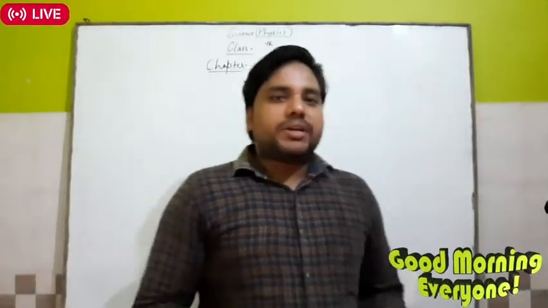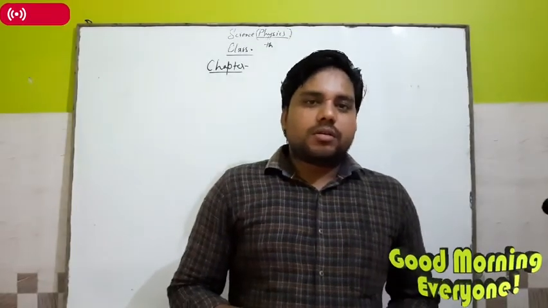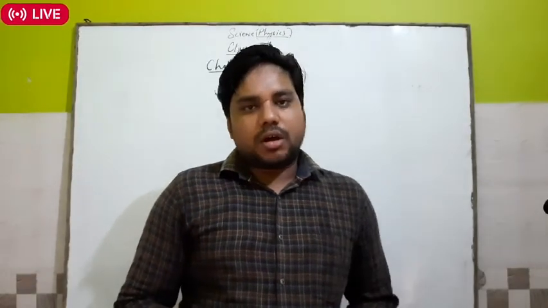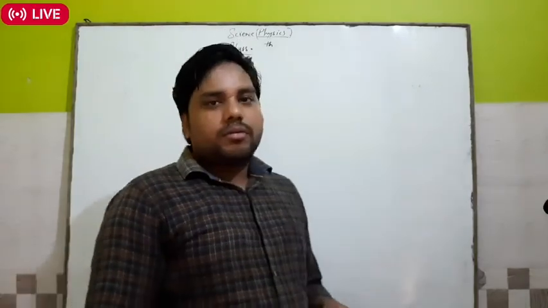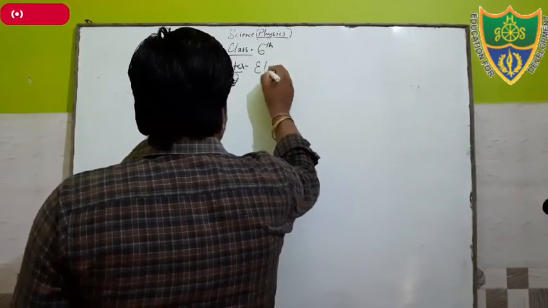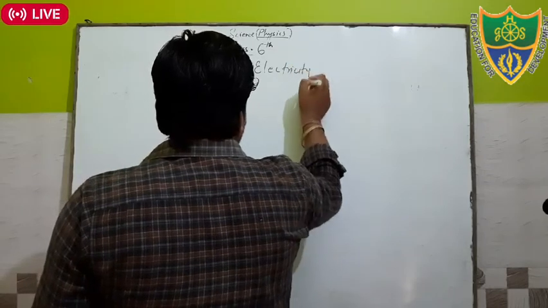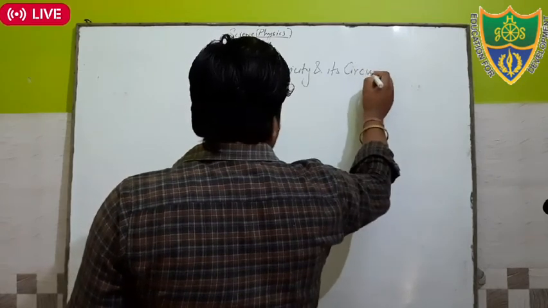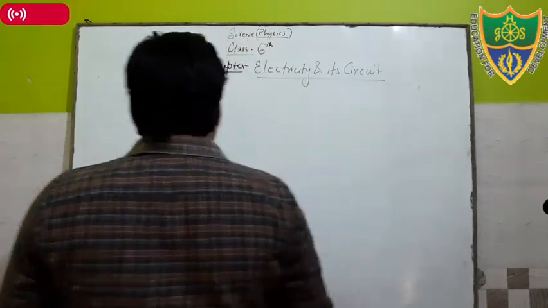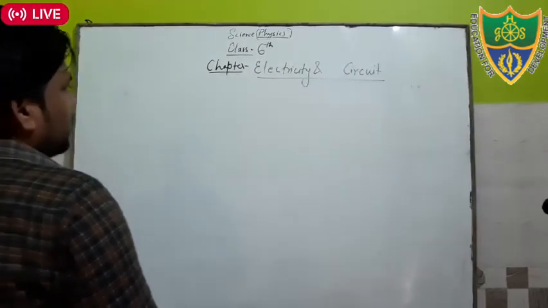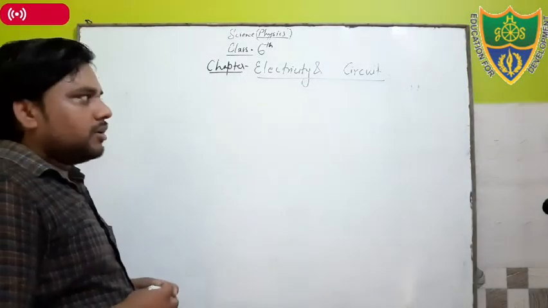Now in the previous class we had completed the chapter light, shadow and reflection. Now in this class we are going to start a new chapter, that is electricity and its circuit. Okay, electricity and circuit only.